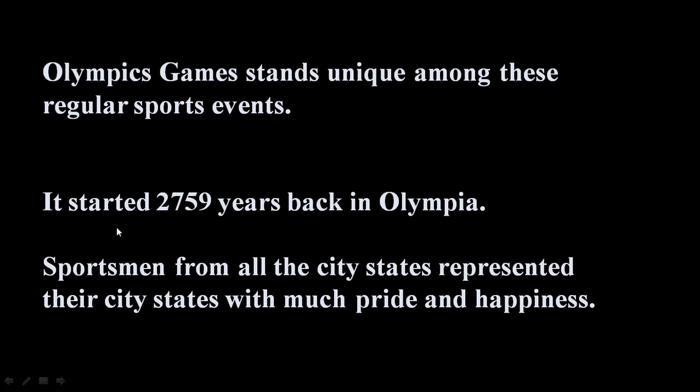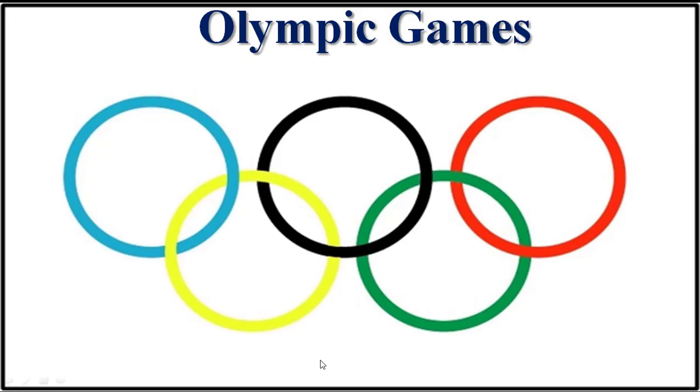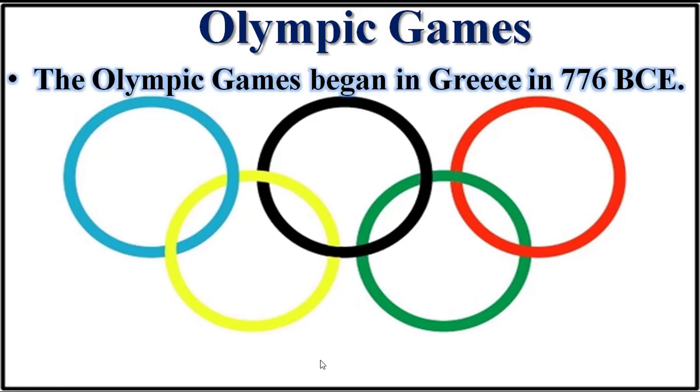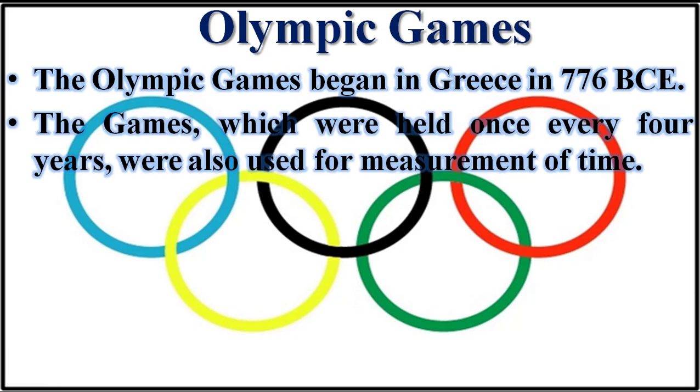It started 2759 years back in Olympia. Sportsmen from all the city-states represented their city-states with much pride and happiness. So here is how the Olympic Games came into existence. The Olympic Games began in Greece in 776 BCE.